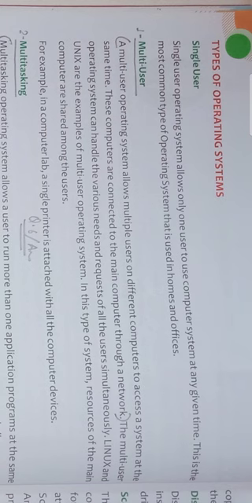Likewise, suppose I am using a computer system, then only I can use that computer system at that time. If somebody else needs that computer system, then he or she has to wait for some time till my work is completed. This is the most common type of operating system used in homes and offices, because a particular person uses it as a personal operating system.